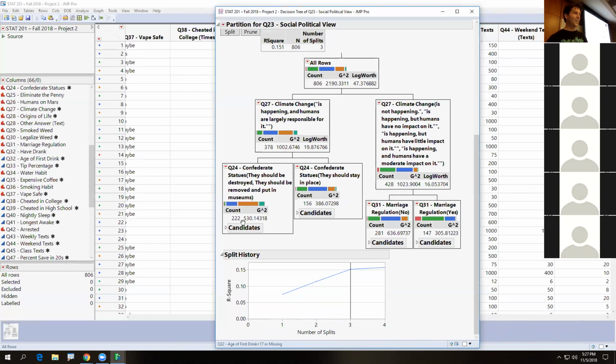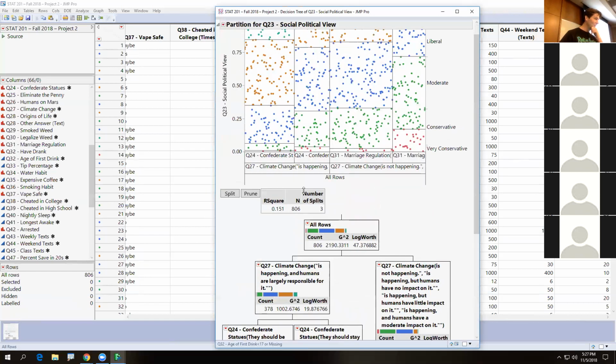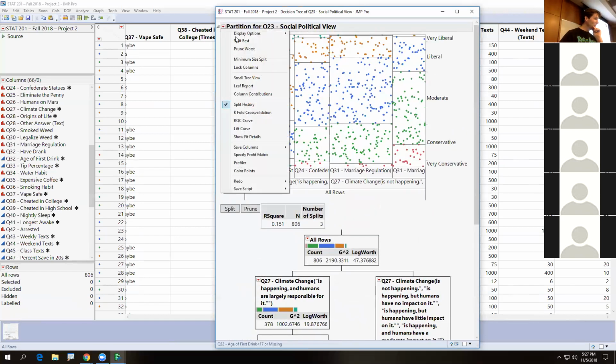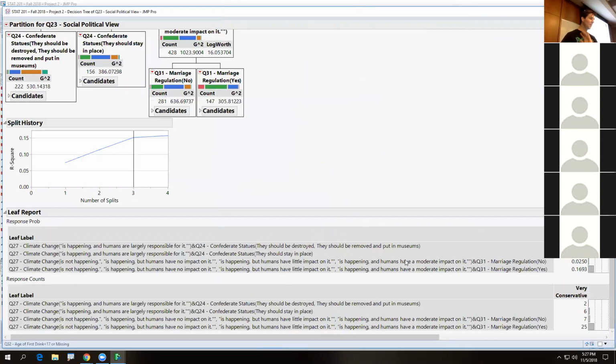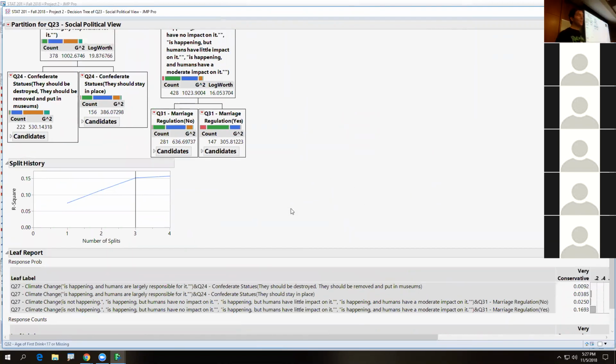And I hate saying stuff like that because I want to teach you guys all about holdouts and generalized metrics and stuff like that, but we don't have that time in 201. But let's go ahead right here because we do have a way to figure out when to stop it. The last thing we have not looked at is the leaf report. Look at these crazy leaves. So now when you do this on your test, if you're watching this video now, remember this tip for the test. I always say this, when you get a leaf report, number your leaves.